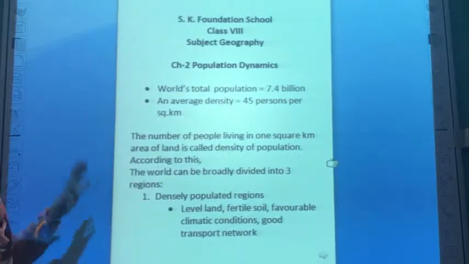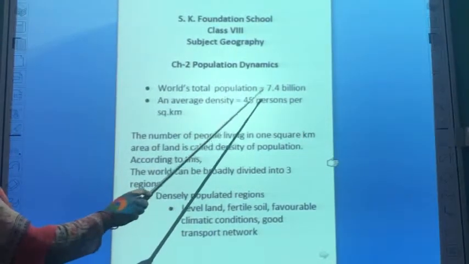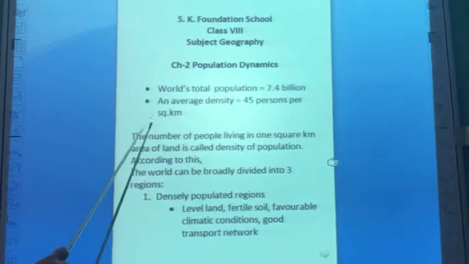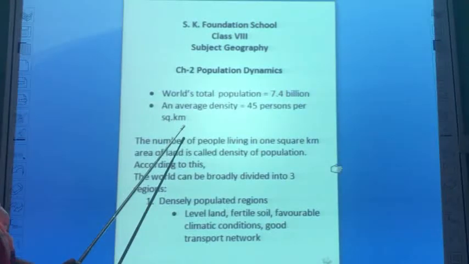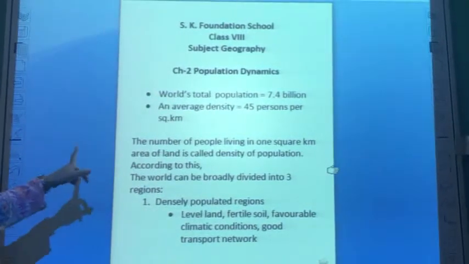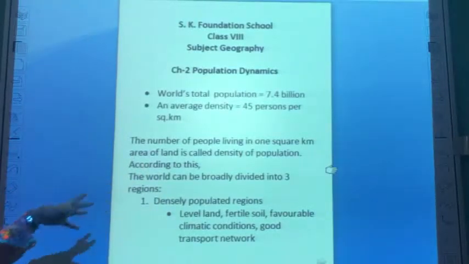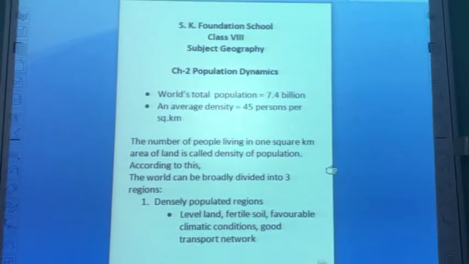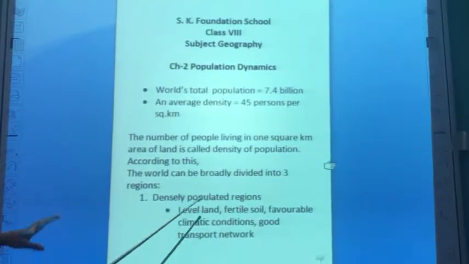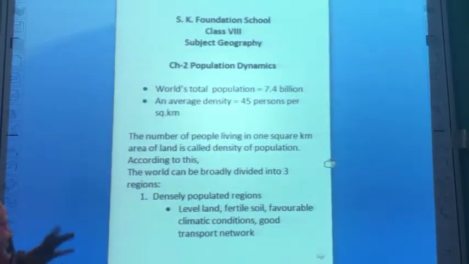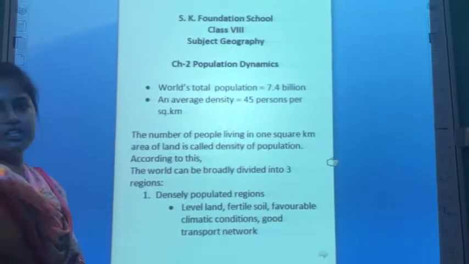It means the number of people living in the world is about 7.4 billion at an average density of 45 persons per square kilometer. Average density means the number of people living in 1 square kilometer area of land is called density of population. According to the population, the world can be broadly divided into 3 regions: densely populated regions, moderately populated regions and sparsely populated regions.